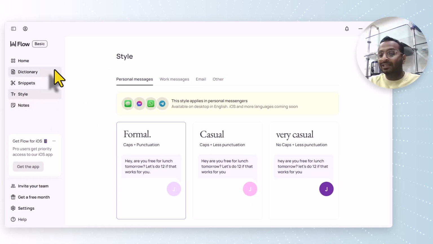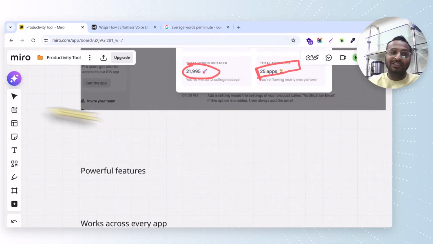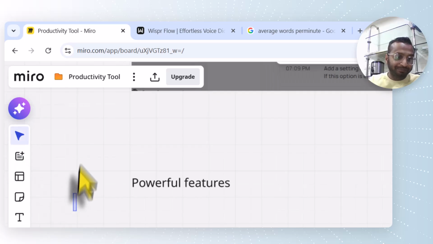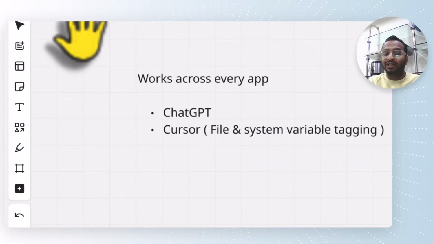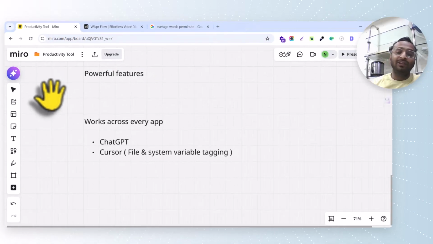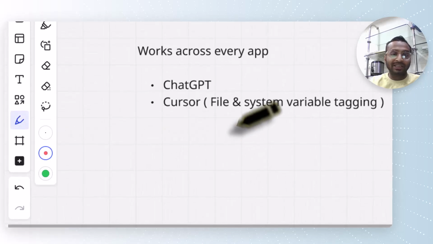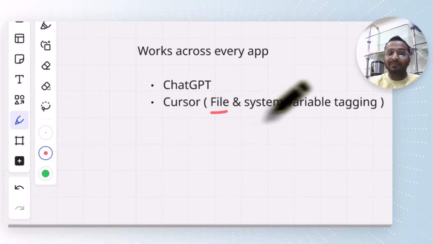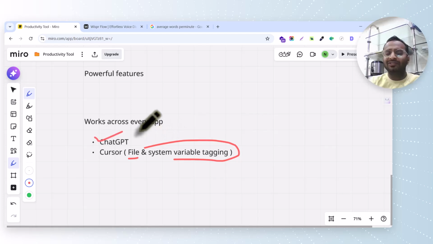So this looks like a very simple app, but when you start using it, you will be completely blown away with all the features it provides. It works across all applications, and one of the most powerful features is using it inside Cursor. When you use it inside Cursor, it will automatically start tagging all the files and the system variables inside Cursor.